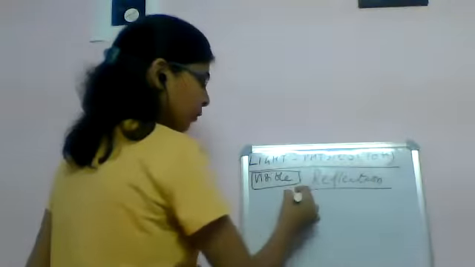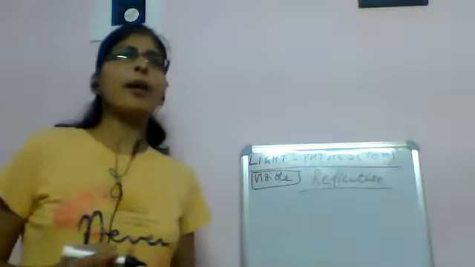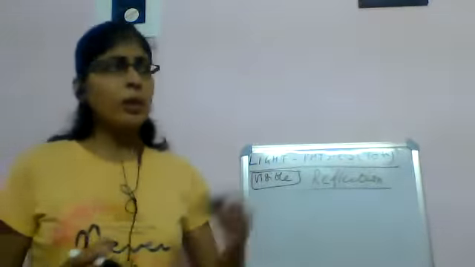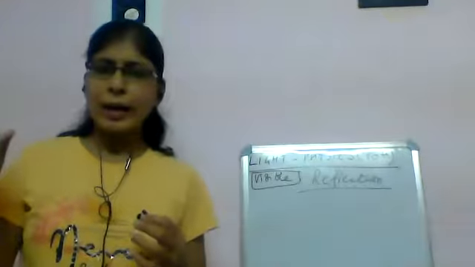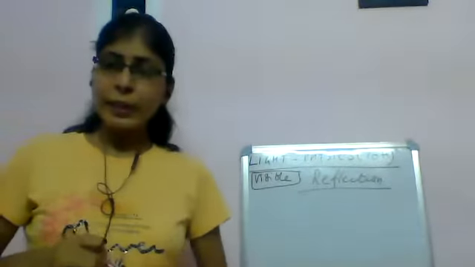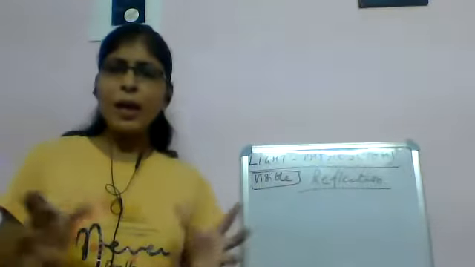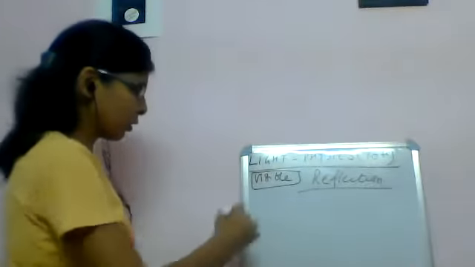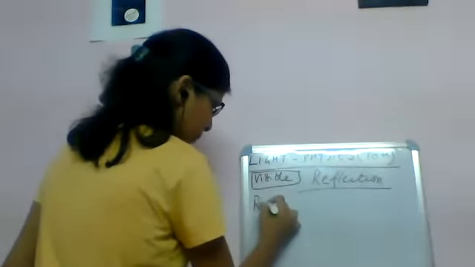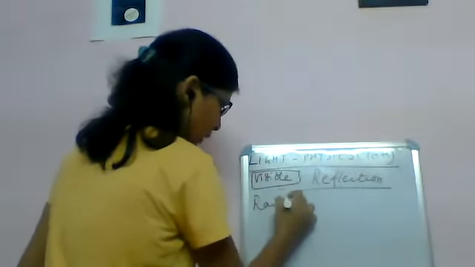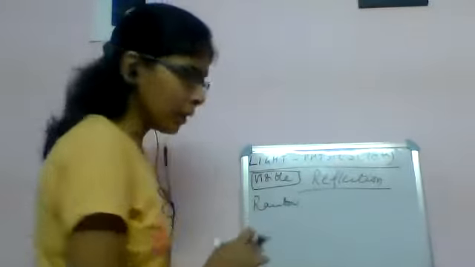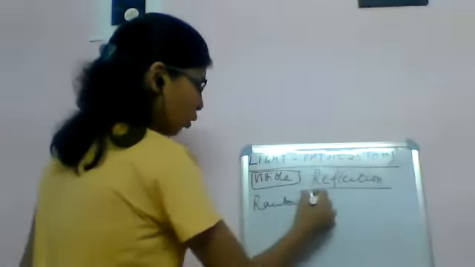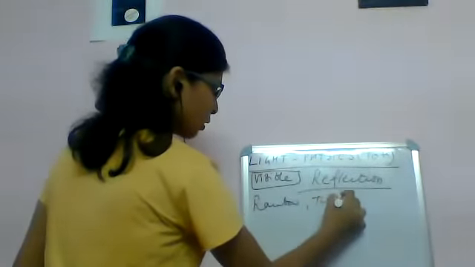In this chapter, we have so many phenomena. Why do we see the rainbow? We see the twinkling of stars. We see bending of light. These all come under the examples of light. These are some examples which we'll be discussing later in this chapter in detail, such as how we see the rainbow and how we see the twinkling of stars.